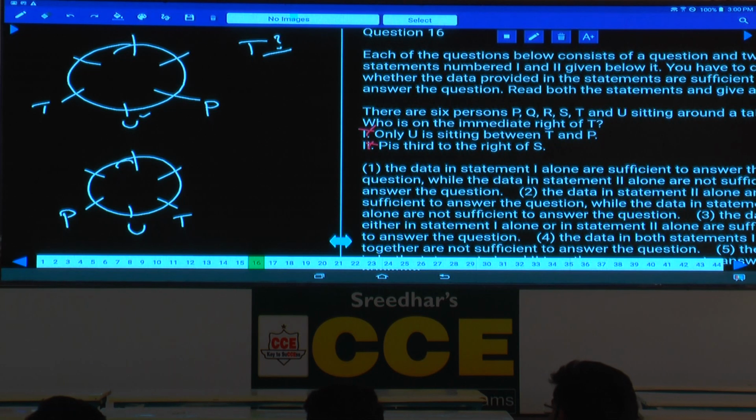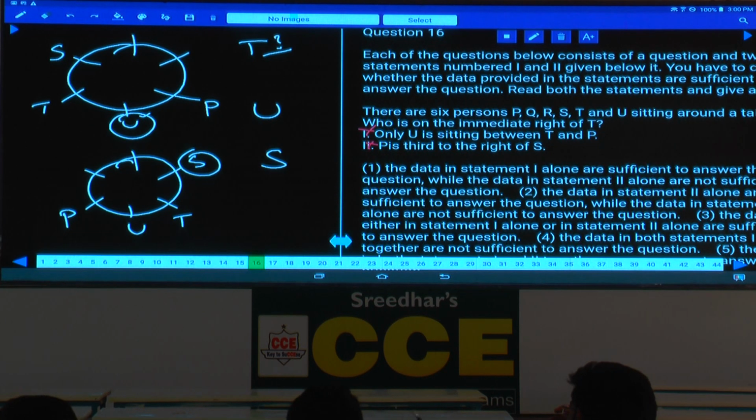Then by combining these two, P is third to the right of S, P and S are opposite to each other. Then who is to the immediate right of T? Are you getting the answer or not? Now in case 1 we are getting U is to the immediate right of T, and in case 2 we are getting S is to the immediate right. Hence how many different answers? Either U or S. As you are getting 2 different answers, both statements together are also not sufficient.